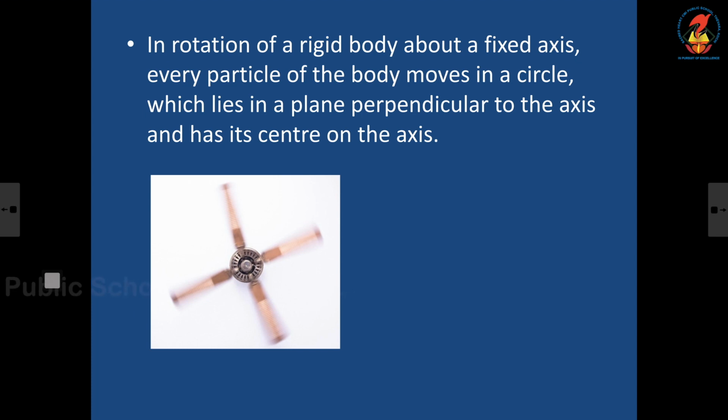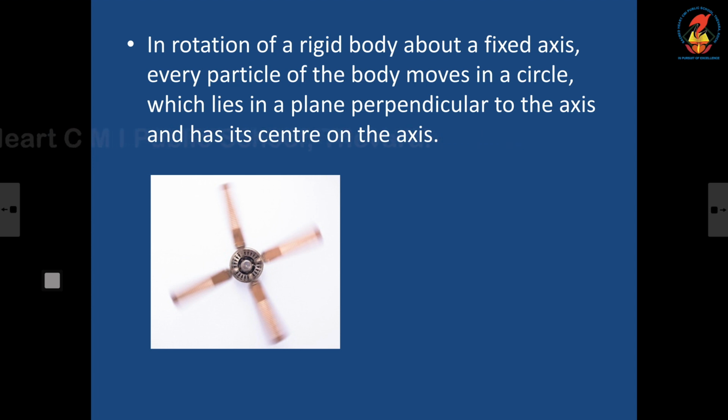Now the second type. So first type is purely translational motion. Now see the second type. Second type is purely rotational motion. So I have put the figure of a rotating fan. In purely rotational motion, the rigid body is fixed at an axis. You can see here there is a fixed axis for the fan, and all the blades are rotating, and even that disc of the fan is rotating.